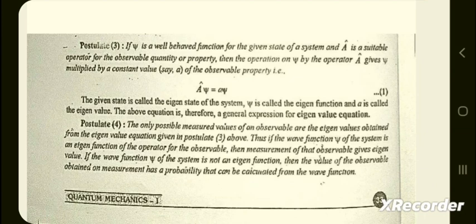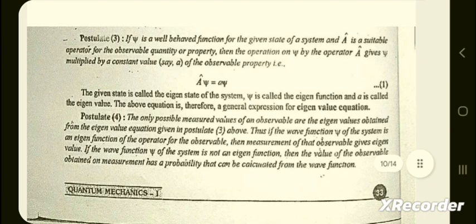Postulate 3: If psi is a well behaved function for the given state of a system and A is a suitable operator for the observable quantity or property, then the operation on psi by the operator A gives psi multiplied by a constant value, say a, of the observable property. A psi is equal to small a psi. The given state is called the eigenstate of the system, psi is called the eigenfunction, and a is called the eigenvalue, and the above equation is therefore a general expression for the eigenvalue equation.